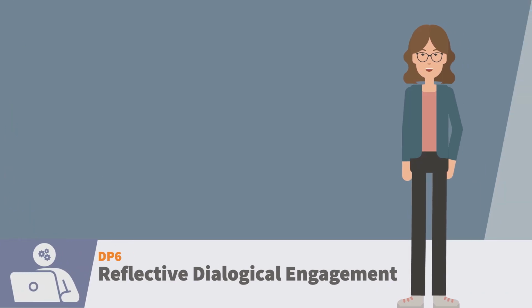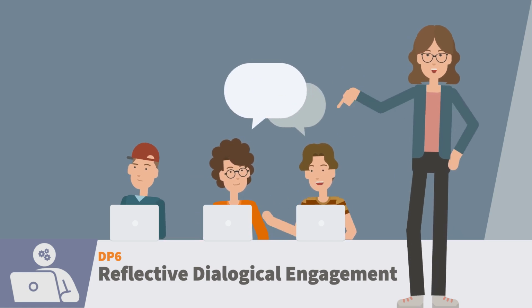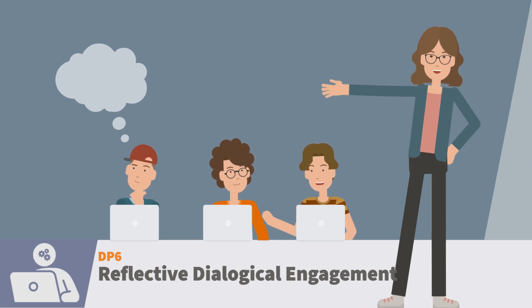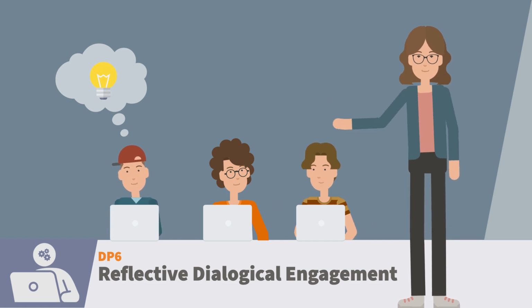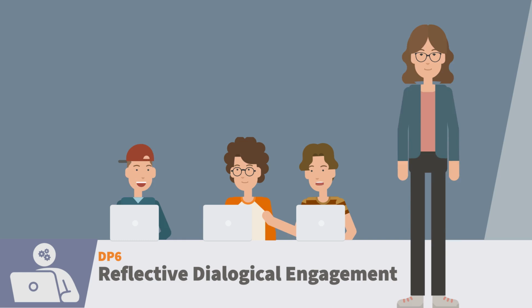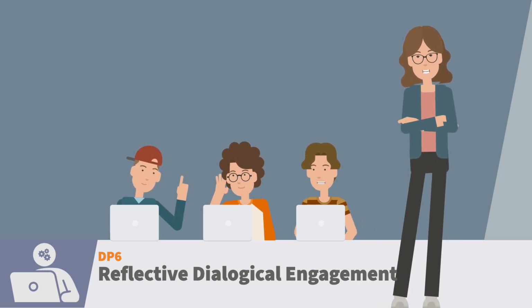Then we have the principle of internal dialogue and reflection, reflective dialogical engagement. The system supports reflection, both in dialogue with others and in students' own internal dialogue. The students learn to explain to themselves how the text can be improved, which enhances awareness and gives the students room for action in their own learning process.